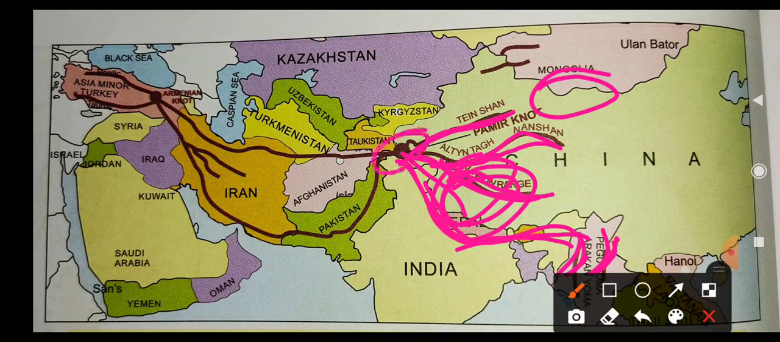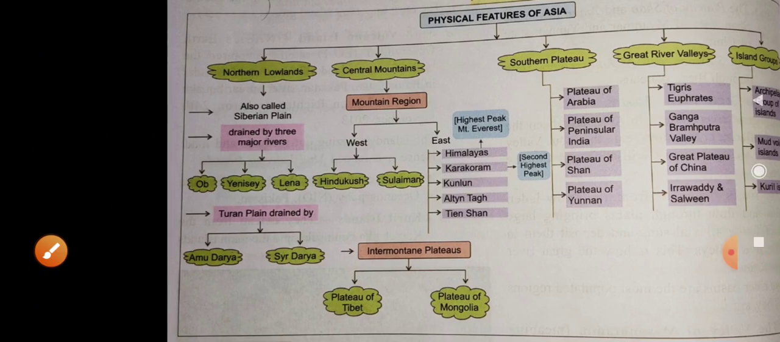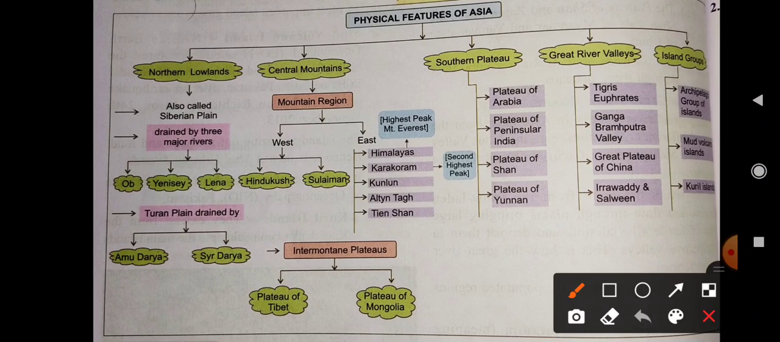Then you know about this Karakoram range, and this is the Kunlun. There is also one plateau, called the highest plateau, the Tibetan plateau. So this is the roof of the world. I hope you have cleared these lectures. You clear this point.